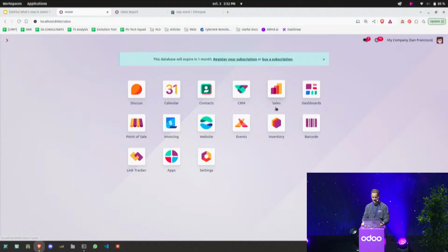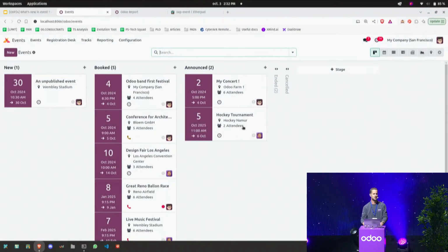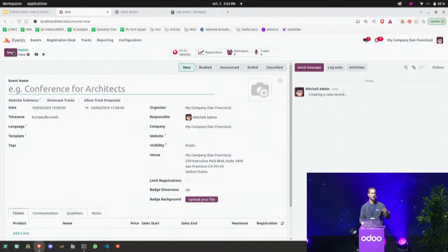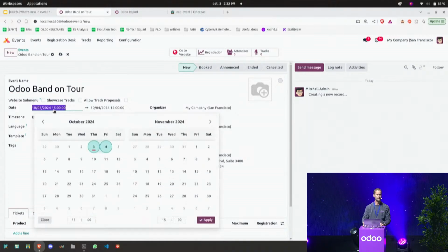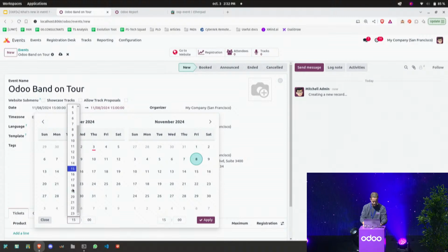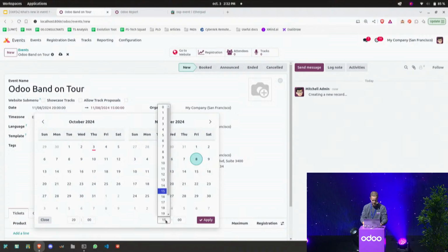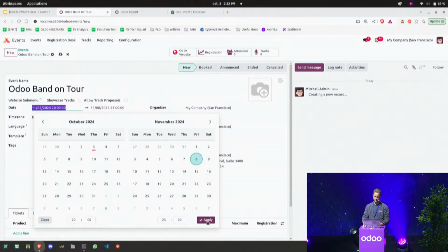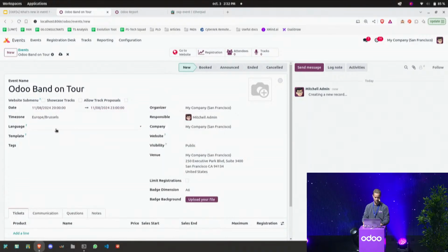So here, I'm going to open the event application and create a brand new event. So let's imagine that I'm going to plan the next concert for the Odoo band. So, Odoo band on tour here. I'm going to plan this event to happen in November, let's say on Friday from 8 o'clock until here, let's take 11 o'clock. Let's apply.